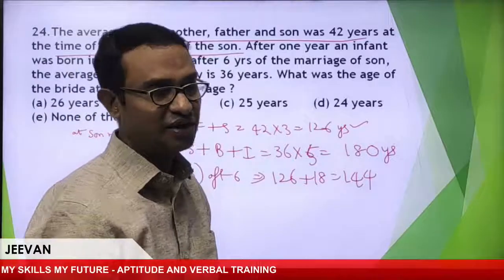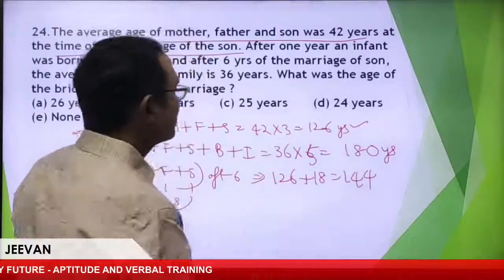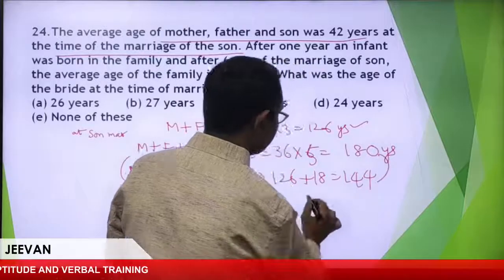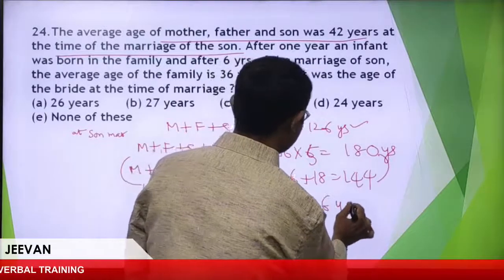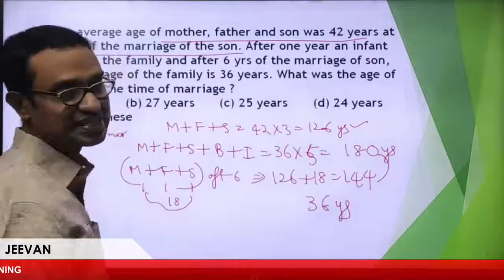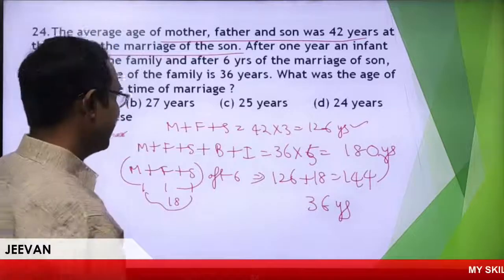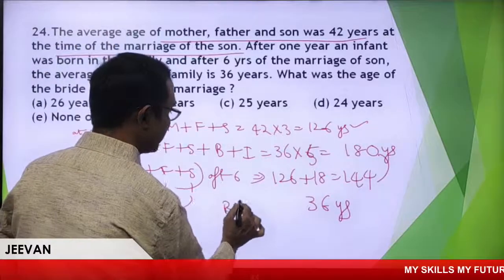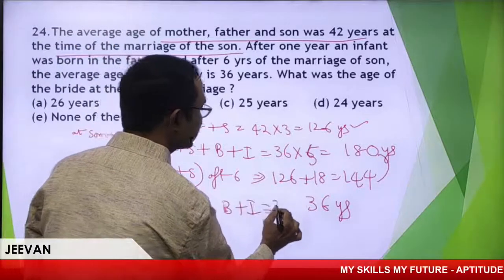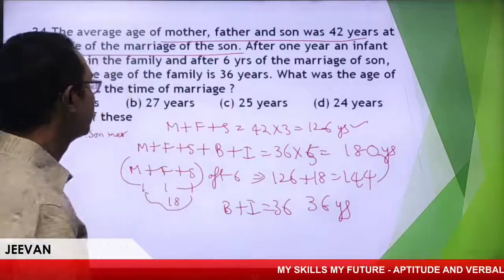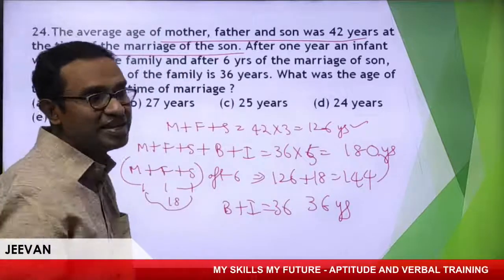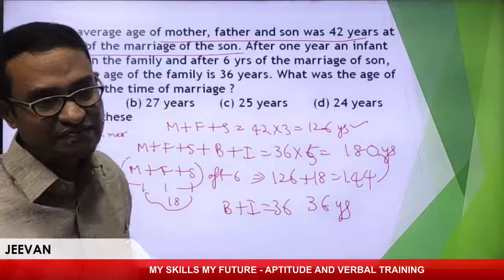Now, let me subtract from 180 minus this one, it is absolutely 36 years. What is this? B plus I, bride plus infant. So B plus I is equal to 36.